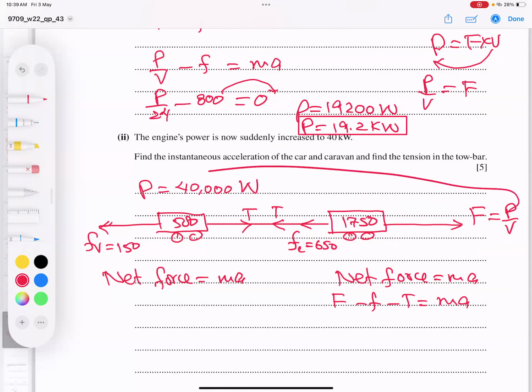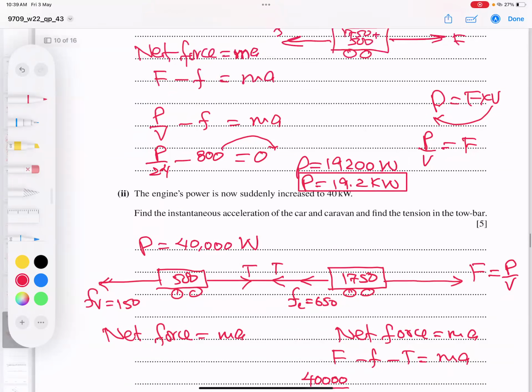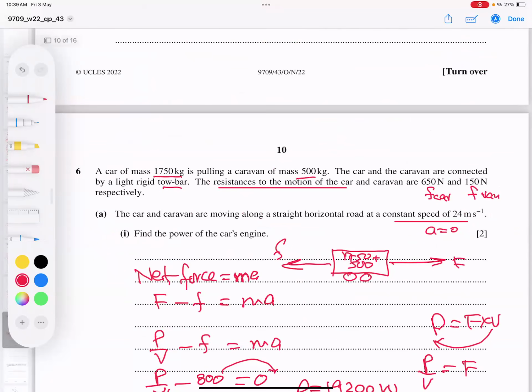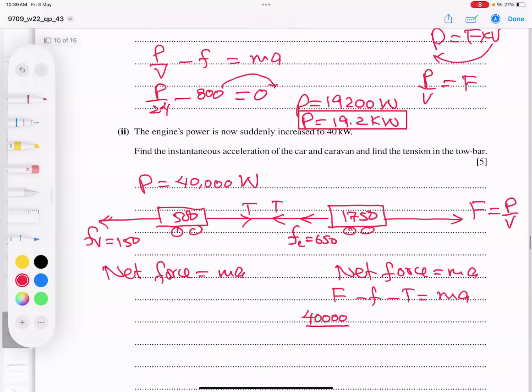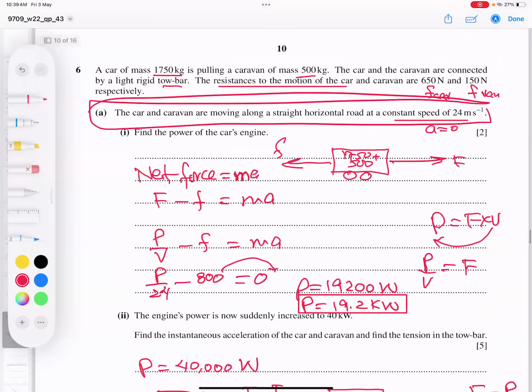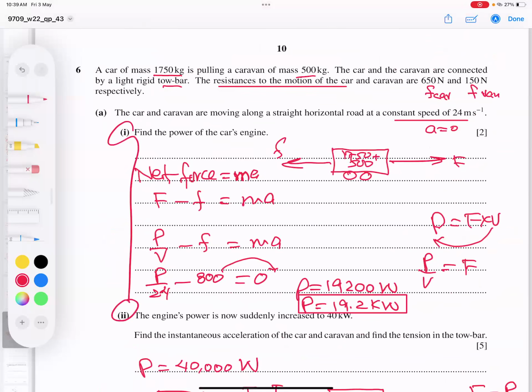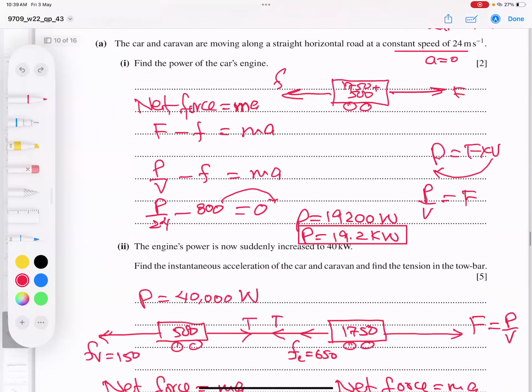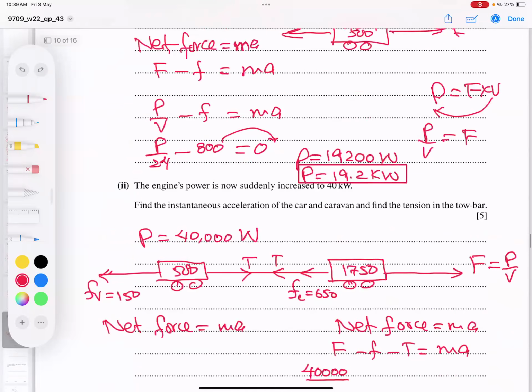Power by V. Power is 40,000. And divided by what speed? You see this power and this part, so these two parts are both under it. So this speed is implied on this also. So speed I will take 24.